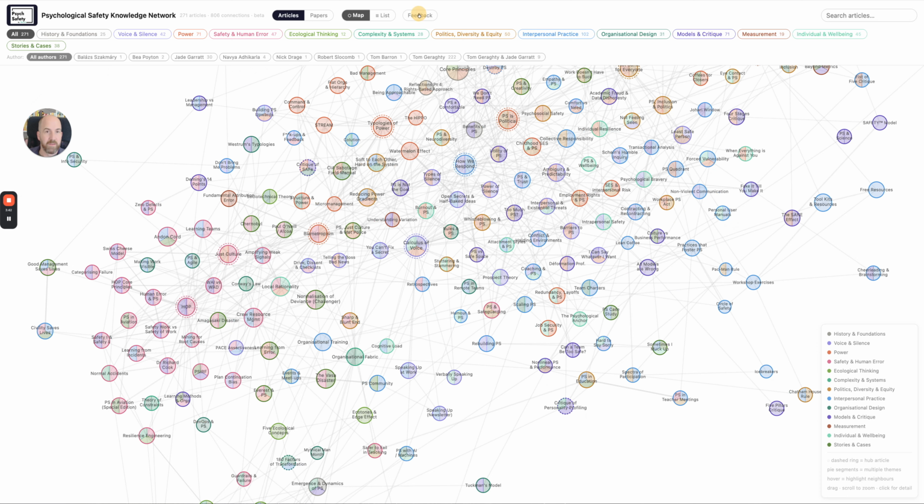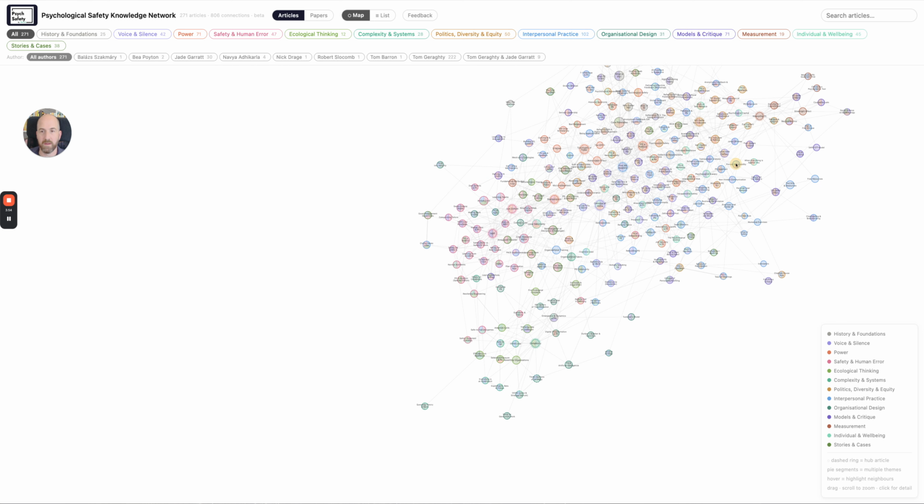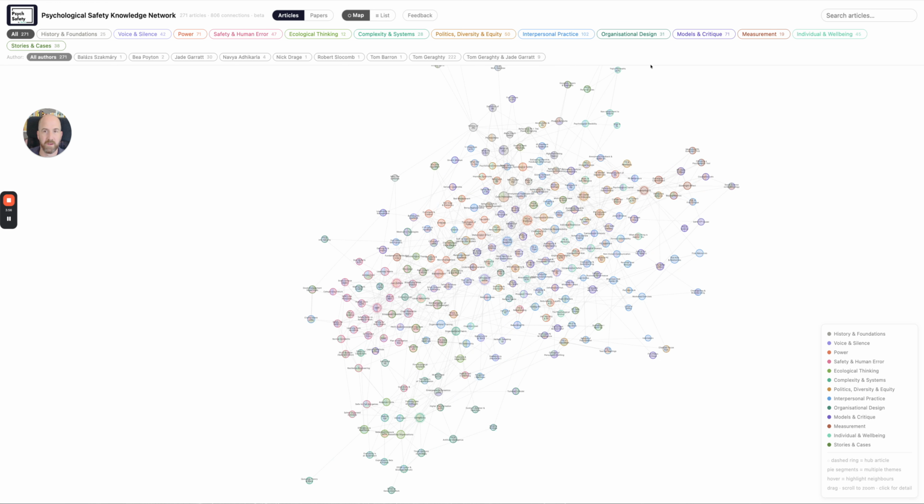Going back to reset is your friend here. If you click on reset, you get back to the main map. As you move around, you can see it looks a bit busy. That's just because I'm moving the mouse around. You can zoom in and out, and it's quite busy when you're looking at the primary map, because there's everything on there. But you can always reset that.